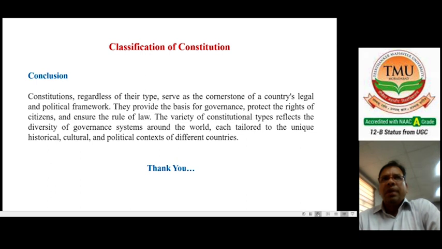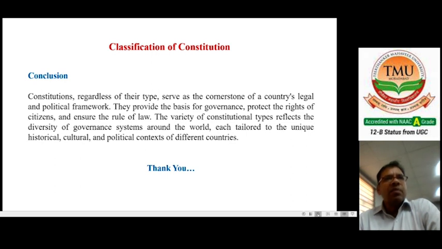That means we have different types of constitutions, like written constitutions and unwritten constitutions. Written constitutions are codified formal documents; unwritten constitutions are uncodified, but they have different kinds of sources, like judicial decisions, parliamentary conventions, precedents, and all those things. Sometimes we also classify constitutions on the basis of flexibility and rigidity. Those constitutions amended very easily are called flexible constitutions, and those amended through a difficult process are called rigid constitutions.